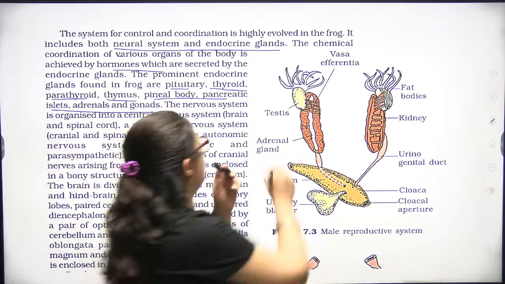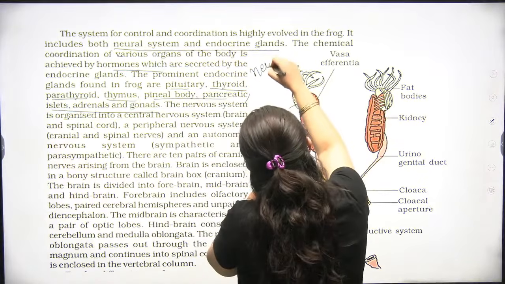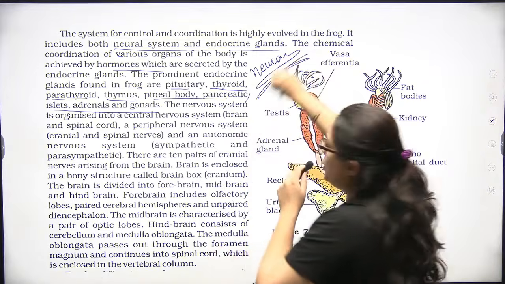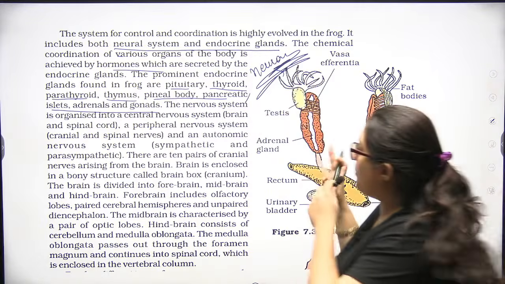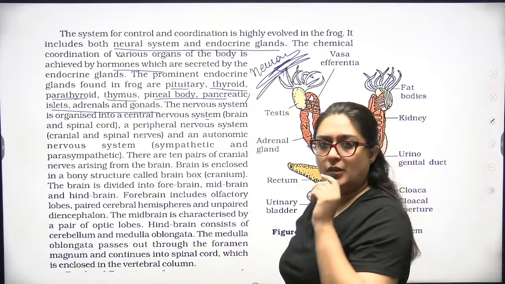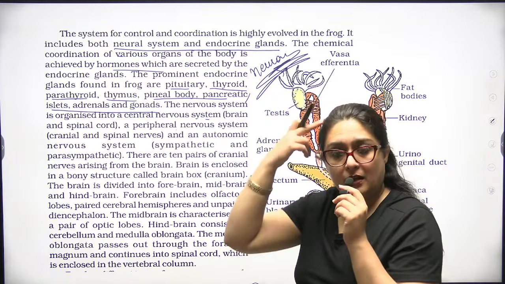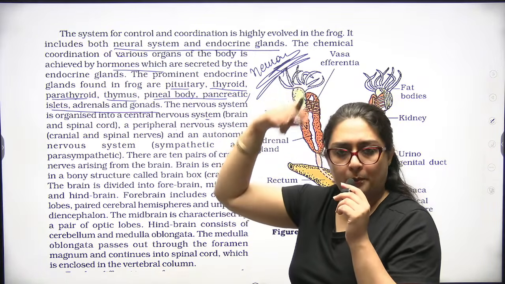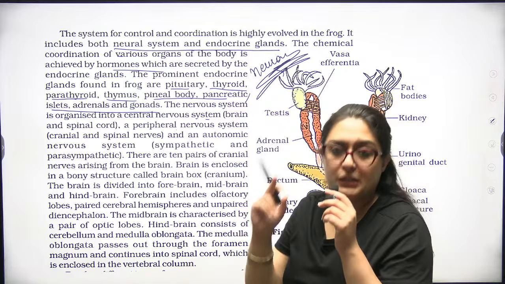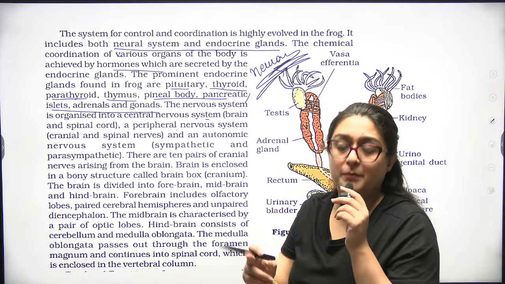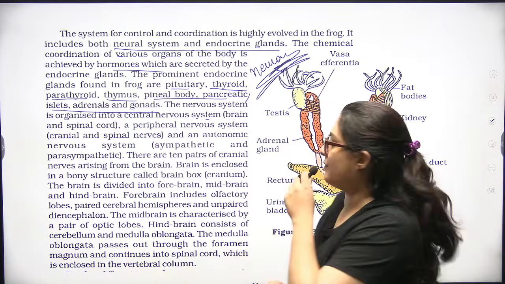The nervous system is composed only of neurons, which are packed in the central nervous system, the brain and spinal cord. The peripheral nervous system has cranial nerves emerging from the brain and spinal nerves emerging from the spinal cord, so it is itself a derivative of the central nervous system.